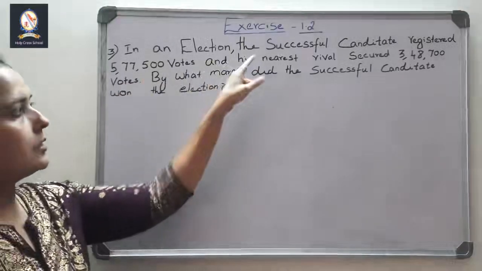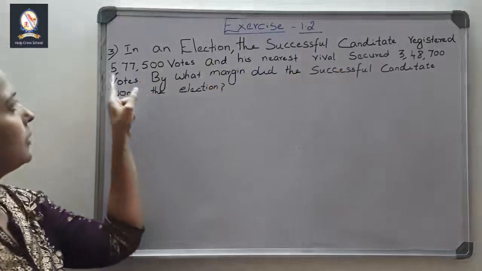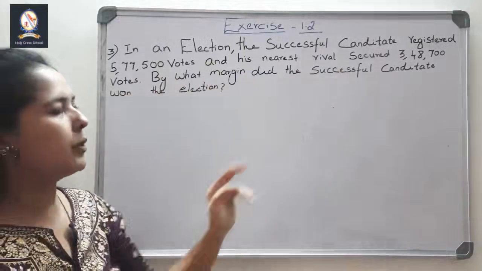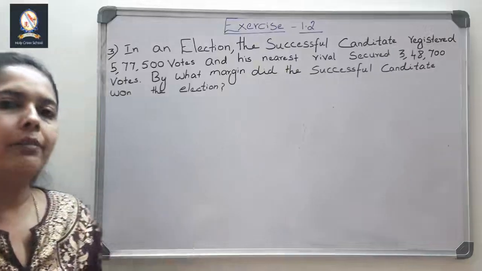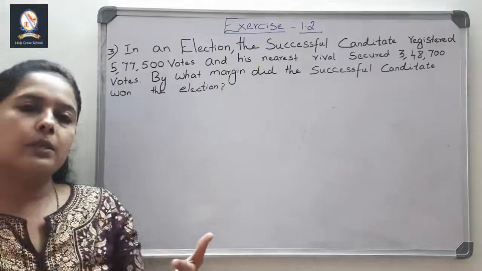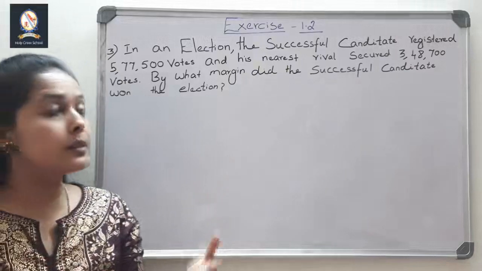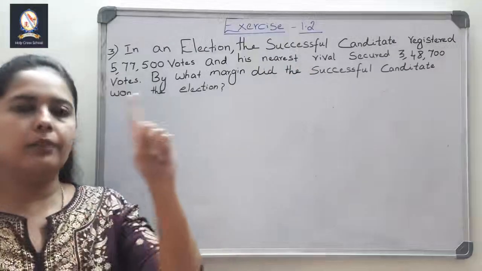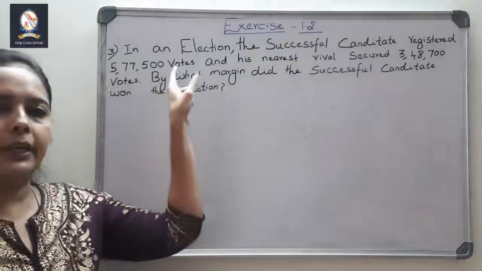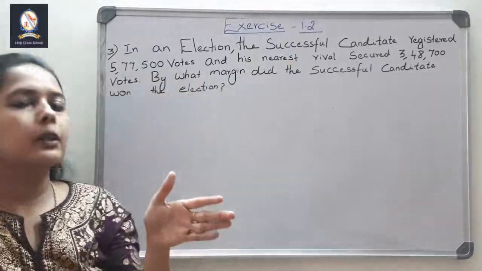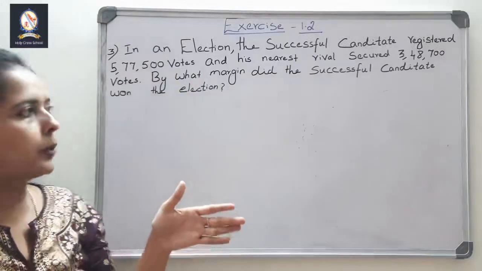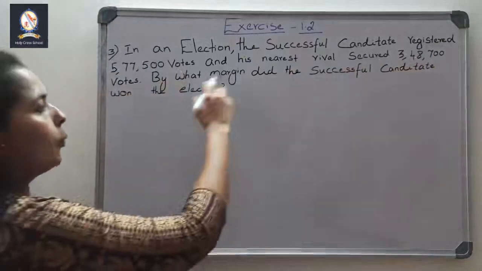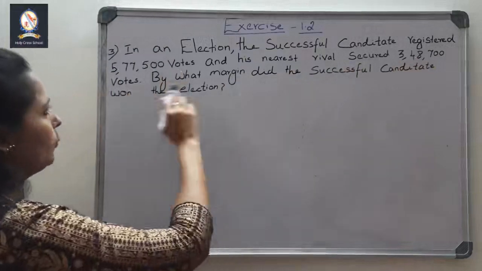In an election, the successful candidate registered 5,77,500 votes, and his nearest rival, what is called rival? Rival means the person who comes in the second position. That is his nearest rival. There will be so many rivals, but nearest means the first person is he, that successful candidate. His nearest rival means the person who comes in the second position. Okay, secured 3,48,700 votes. By what margin did the successful candidate win the election?